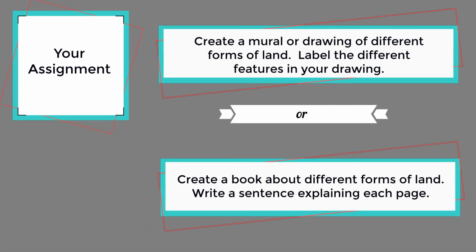Your assignment: create a mural or drawing of different forms of land. Label the different features in your drawing. Or create a book about different forms of land. Write a sentence explaining each page.